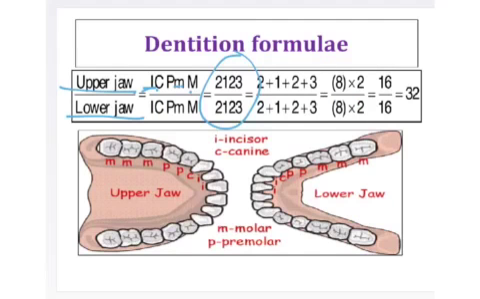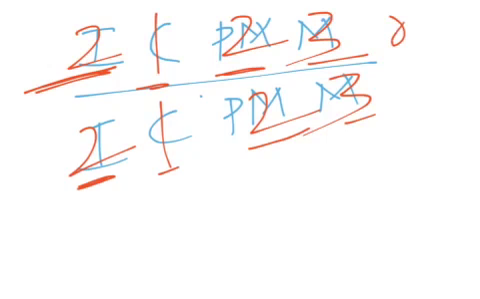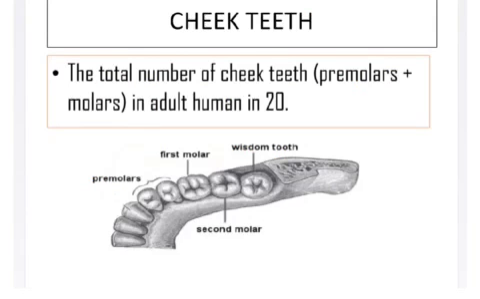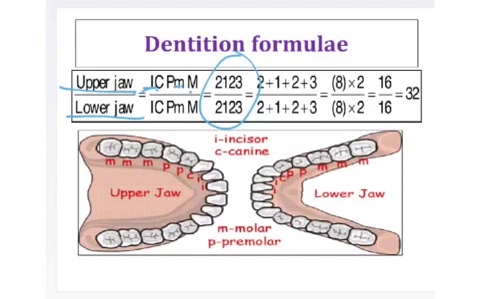That means on the upper half we'll get about 8 and on the lower half also 8. One side, half of the jaw, has 16, and if you include the other side you can see 32 teeth we can see totally here, 32 teeth.